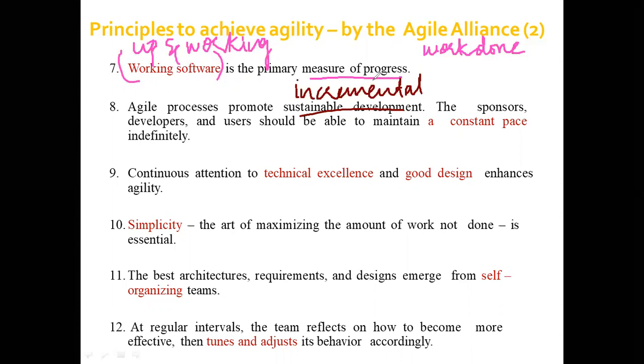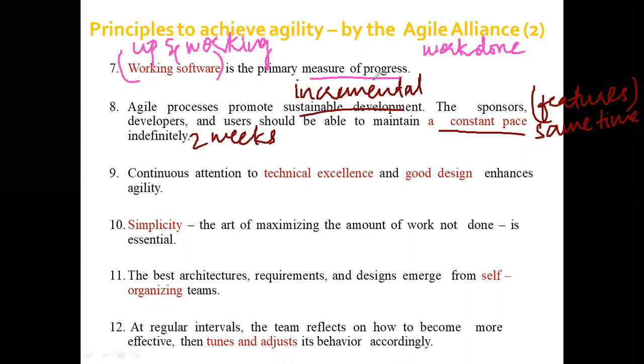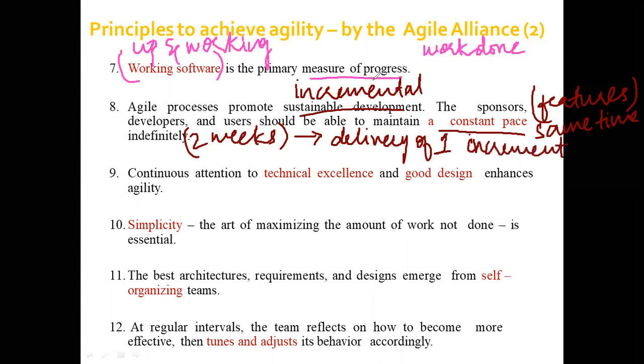Now, the sponsors, developers, and users should be able to maintain a constant pace. Constant pace means that the different features that are going to be updated within the software need to be updated at the same time. That is, if you're taking 2 weeks to deliver one increment, then you need to follow this same time period for the other increments also.